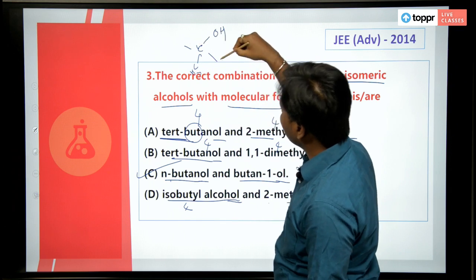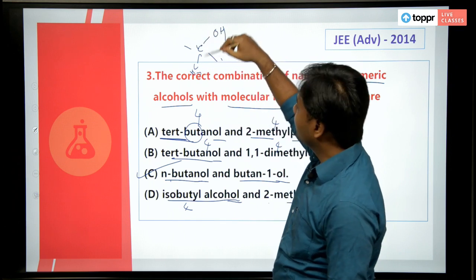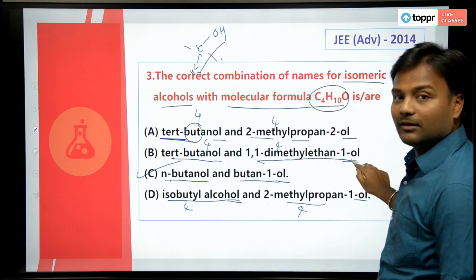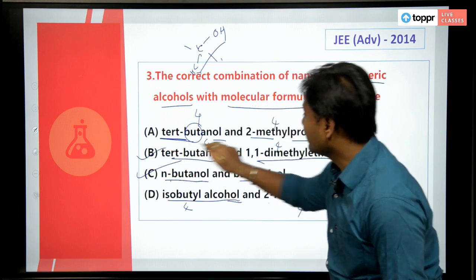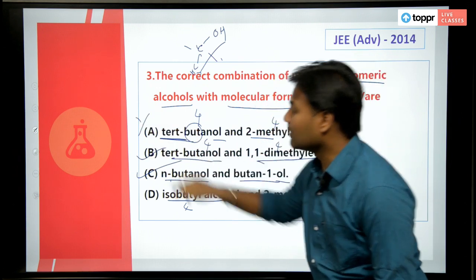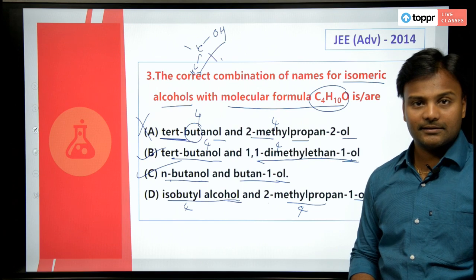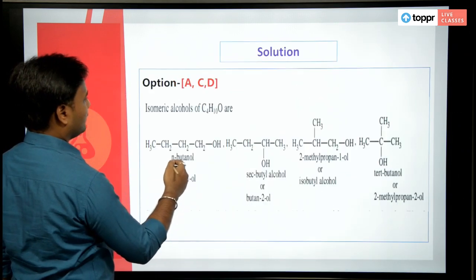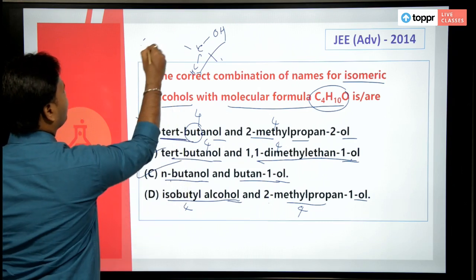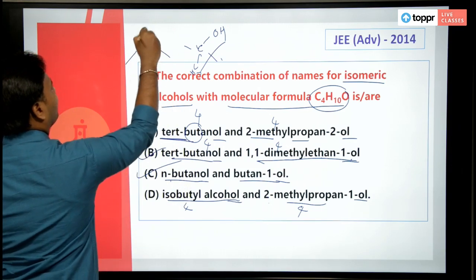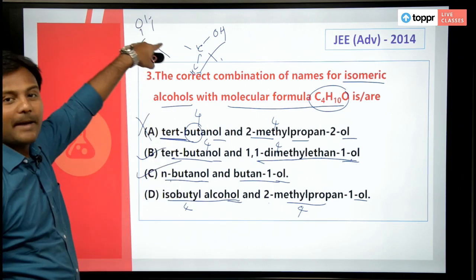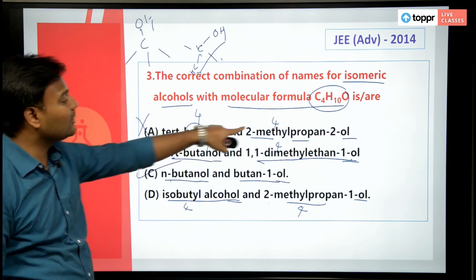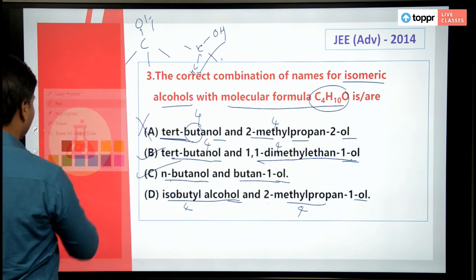So 1,1-dimethyl ethanol, which means this is correct but this is wrong. Are you getting it? When you write the structure of tertiary butanol, the IUPAC name of this one is 1,1-dimethyl ethanol, but it is not 2-methyl propanol. So, option 1 is wrong.